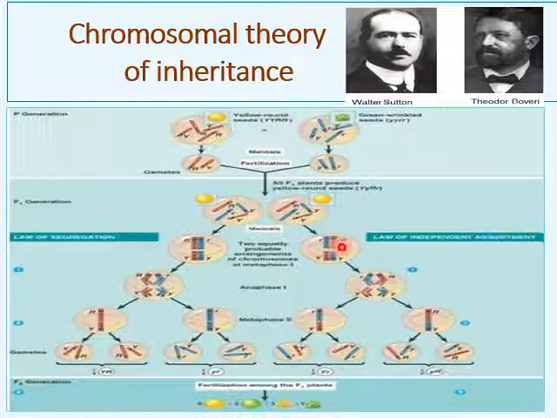Suppose these are the two homologous chromosomes. These two homologous chromosomes get distributed independently. Here independent distribution is observed in the gametes.